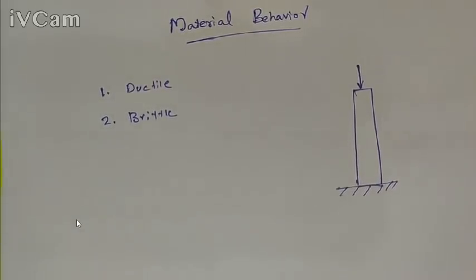That is a ductile material. And more specifically, we can draw a ductile material into a very small diameter wire. That is the main characteristic of a ductile material.